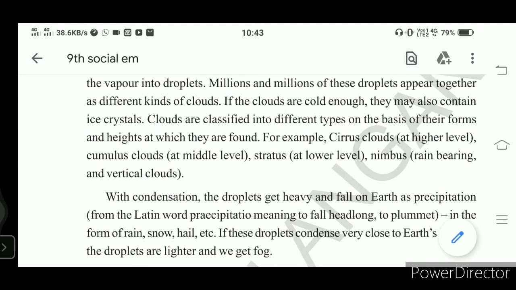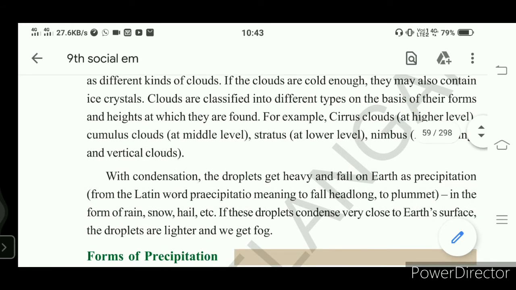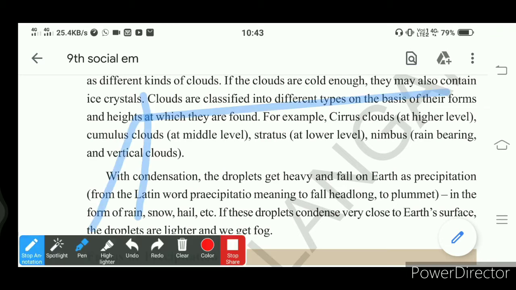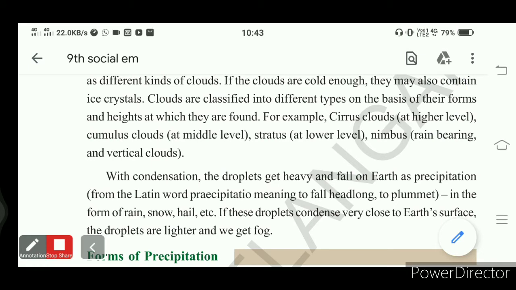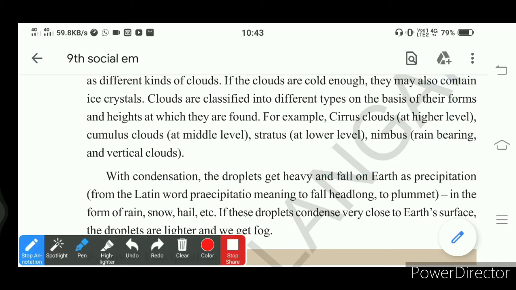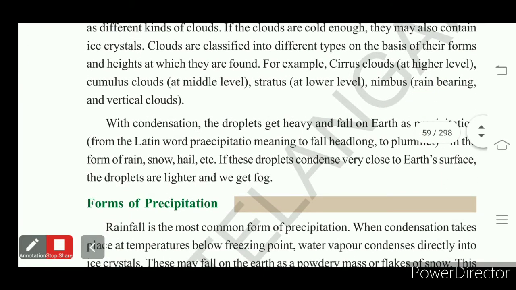So the atmosphere cannot control it, so it falls on earth in the form of rain. That is what we call precipitation. Understand? We call it precipitation. There are many types; rainfall is one type of precipitation. We also get fog and snowfall. Understand? We see different types of precipitation.